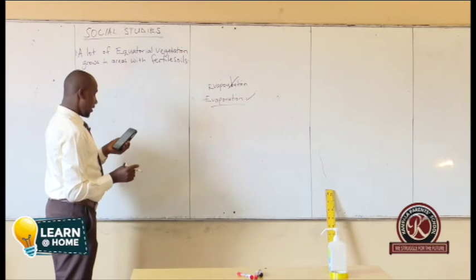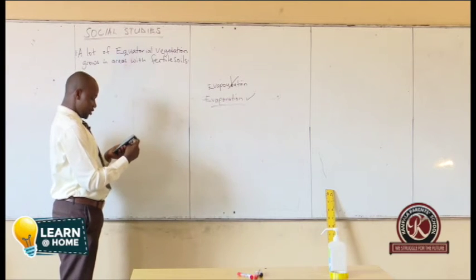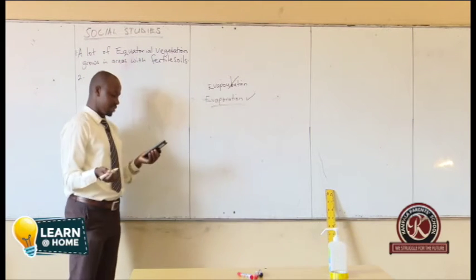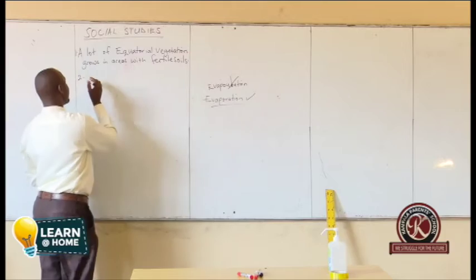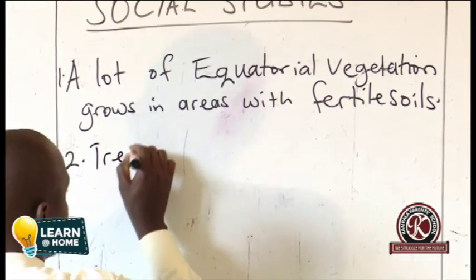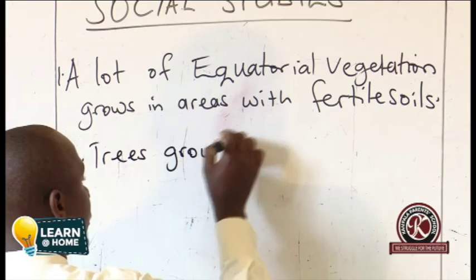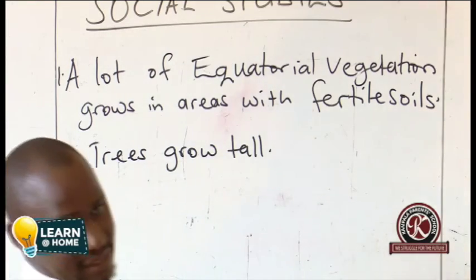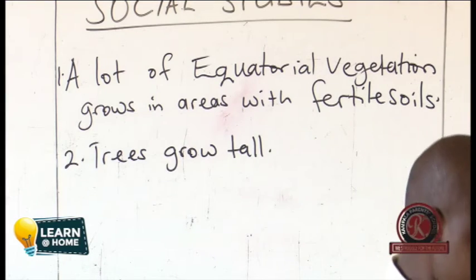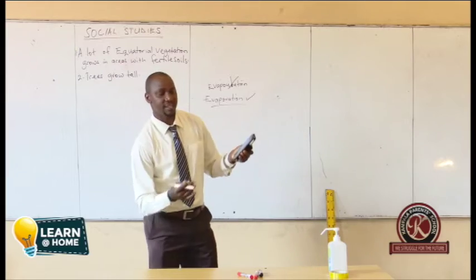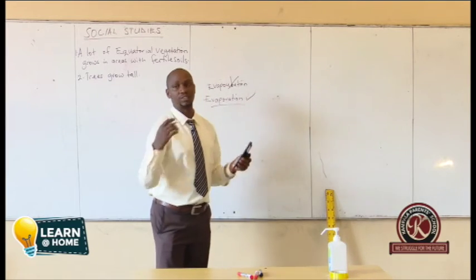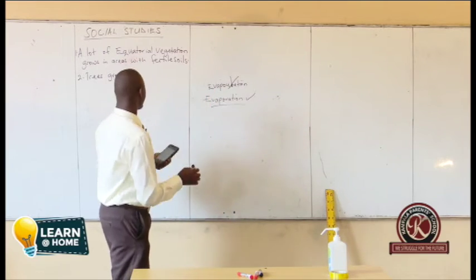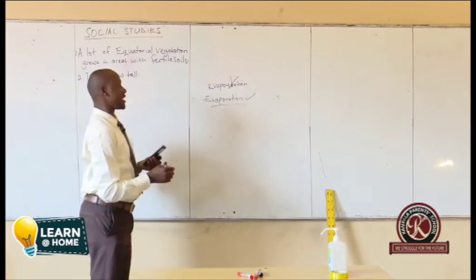Number 2, how does competition for sunlight affect trees in the equatorial region? The answer was just simple. Trees grow tall. Most people added very many words which were not necessary. Somebody said trees grow tall and form a canopy. Somebody said trees grow thin and tall. All that was not necessary. Simply say trees grow tall. They grow tall because they are competing for sunlight.